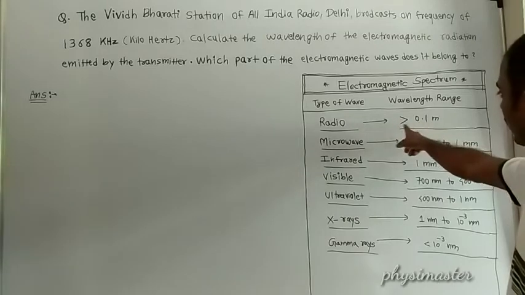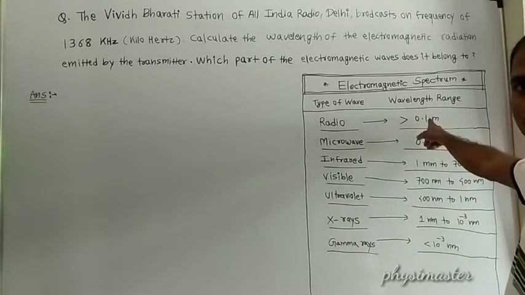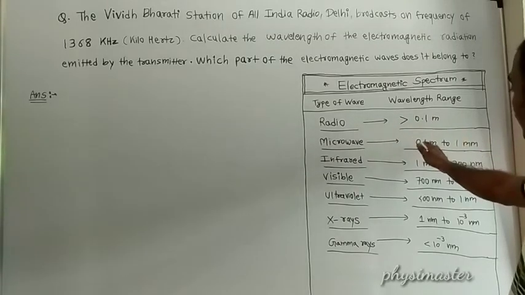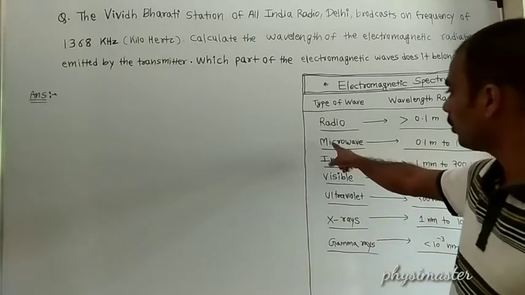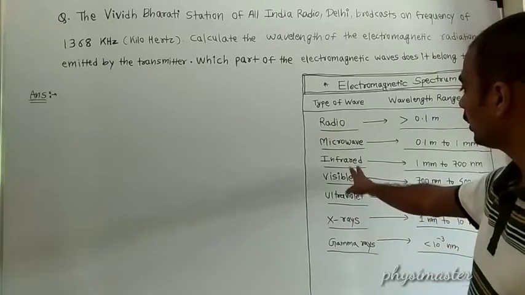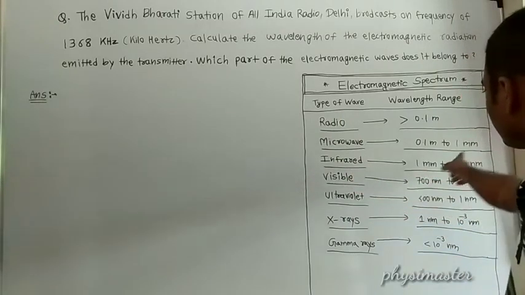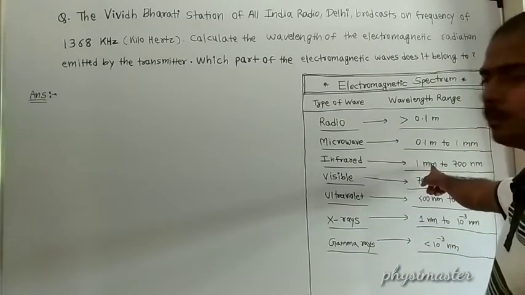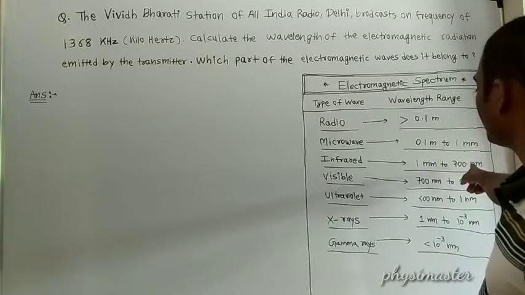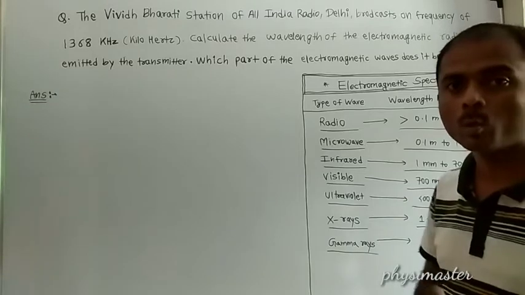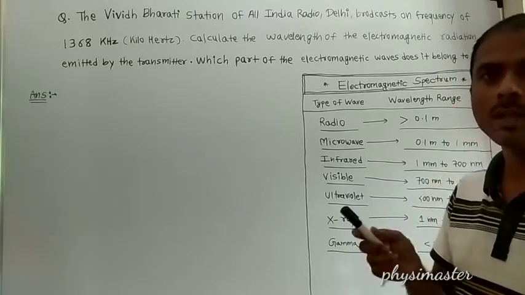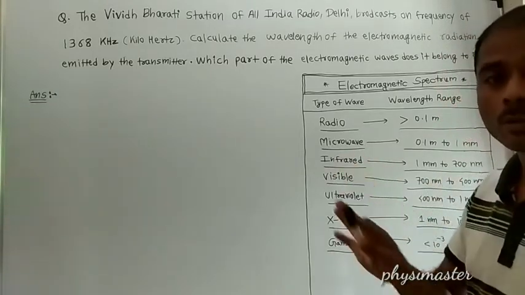Then the infrared region is from less than 1 millimeter to 700 nanometer. Nanometer means 1 nanometer is equal to 10 raised to minus 9 meter. This you have to remember.